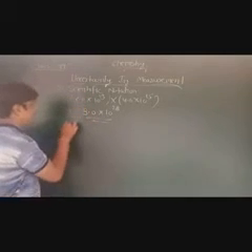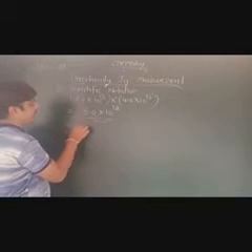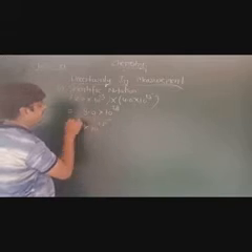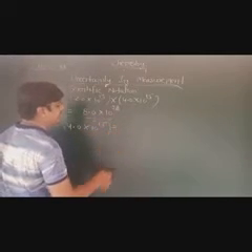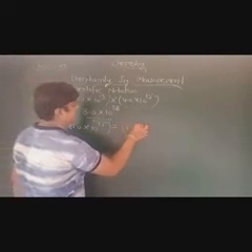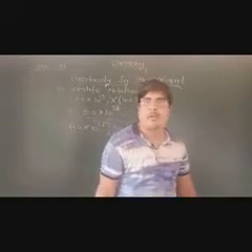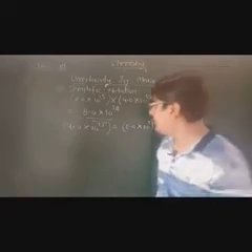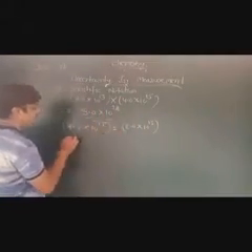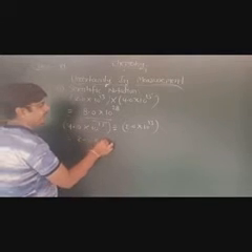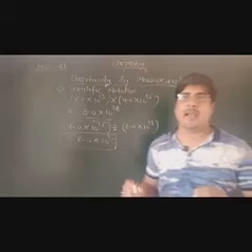Division: I am giving the equation 4.0 into 10 to the power 15 divided by 2.0 into 10 to the power 13. In division, the powers of 10 are subtracted. So what will be the answer for that question? The answer will be 2.0 into 10 to the power 2. This is the answer. So by writing in scientific notation, we can minimize the error.